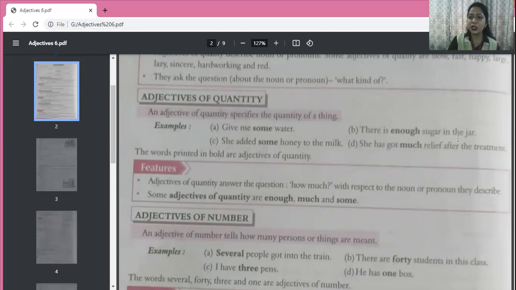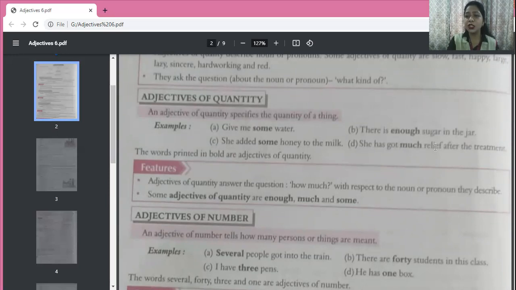There is enough sugar in the jar. So how much sugar? Enough sugar. So enough is the adjective of quantity. She added some honey to the milk. So how much honey? Some honey. So some is an adjective of quantity. And honey is an uncountable noun. You cannot say one honey, two honey. One bottle of honey, one teaspoonful of honey, that is countable.